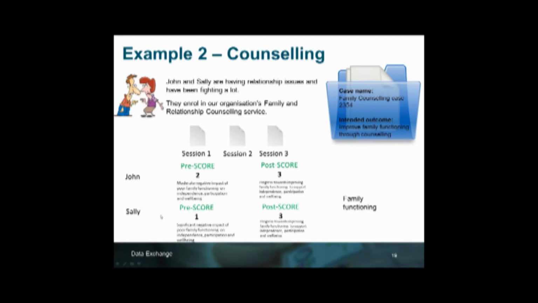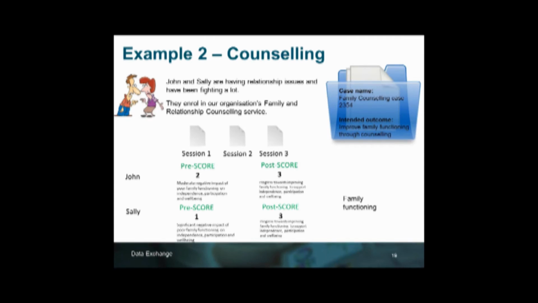The second example that we'll have a look at is from John and Sally. They're having relationship issues and they've been fighting a lot. So they enrol in the Family and Relationship Counselling Service with the intended outcome to improve family functioning through counselling. So straight away, what we can see here on the screen is that there are 3 sessions involved in this particular activity and service that is provided by the organisation.